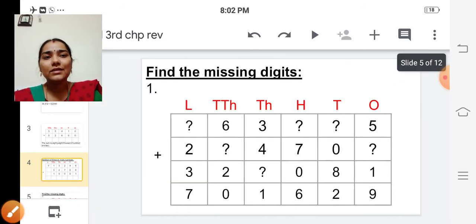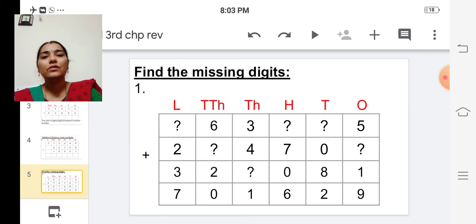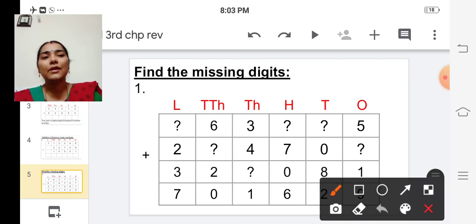Shall we move on to the next problem? Next one is find the missing digits. So we are going to find the missing digits in the problem. Okay. So let's start from the ones place.